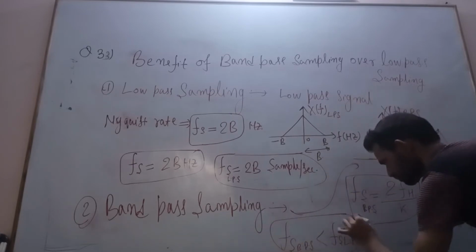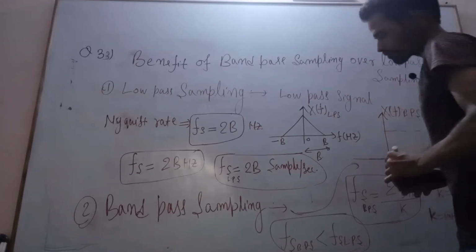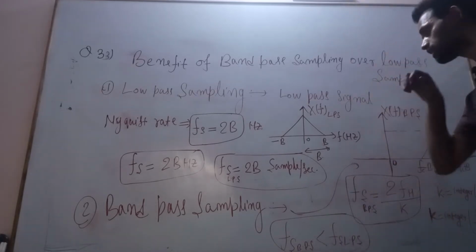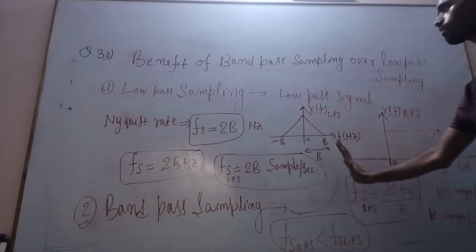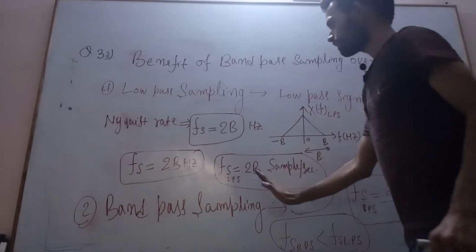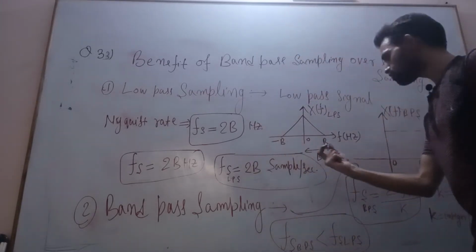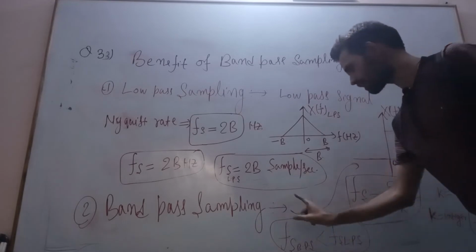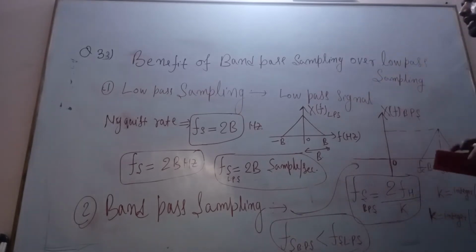So this is the conclusion that we get from this: the sampling frequency of a low pass signal is greater than the sampling frequency of a band pass signal.